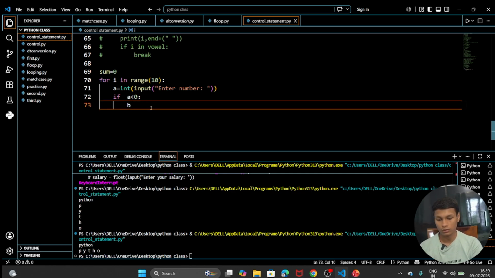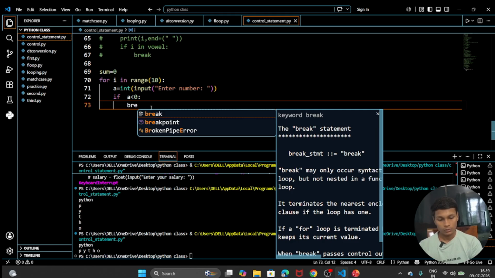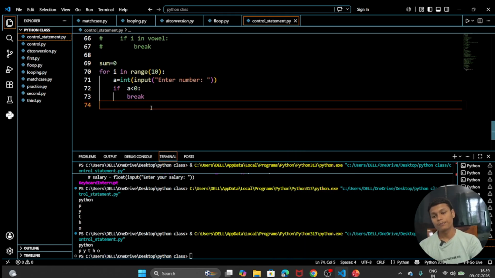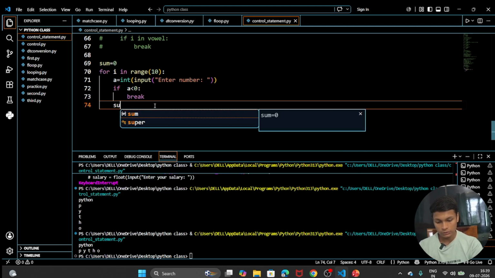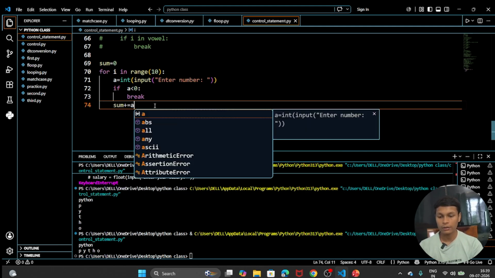The spelling of break was not correct. Another thing we have to do in this code is add sum plus equal to a. Why?